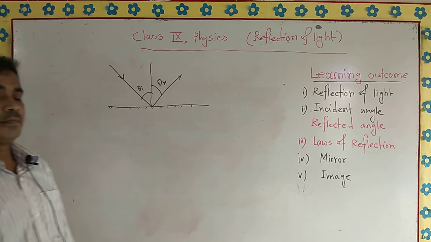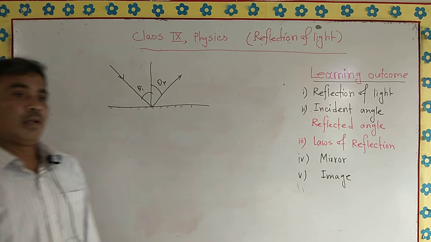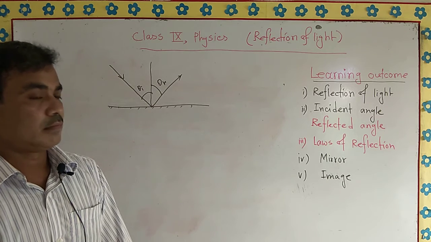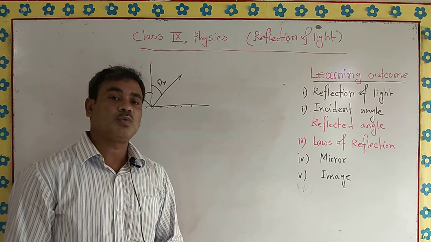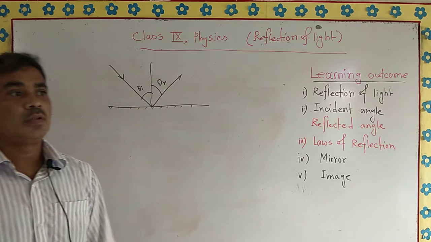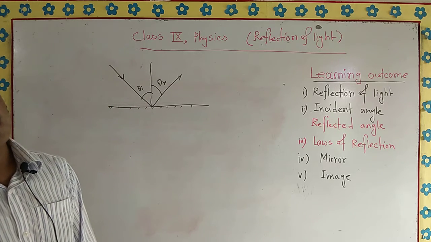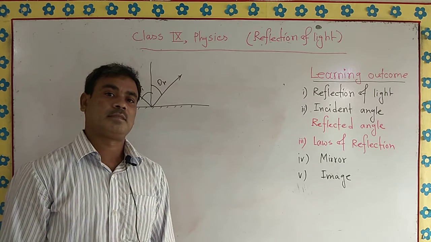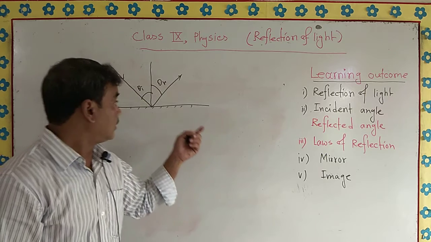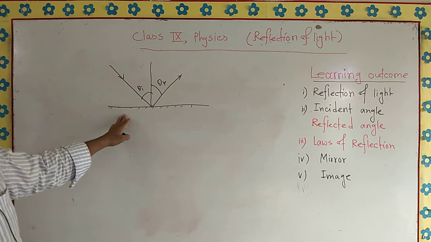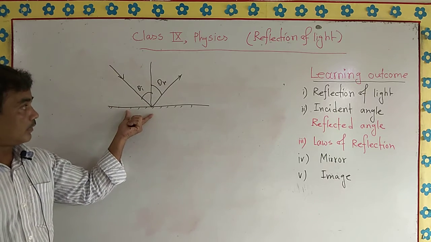And first law, the reflected ray will be in the plane. Listen to me carefully. The reflected ray will be in the plane which we imagined through the incident ray and the normal. This law gives you the idea from the figure.